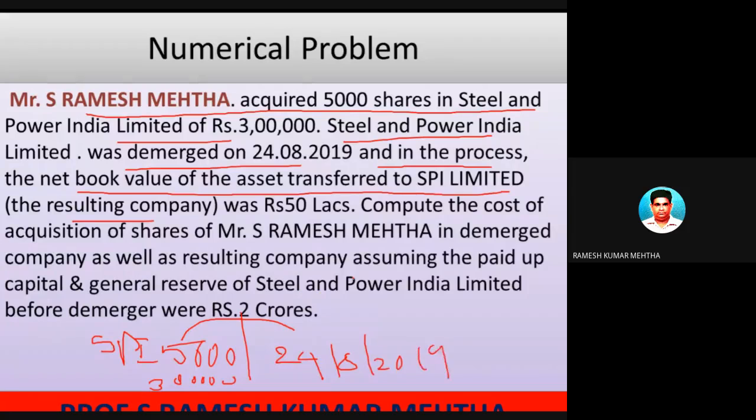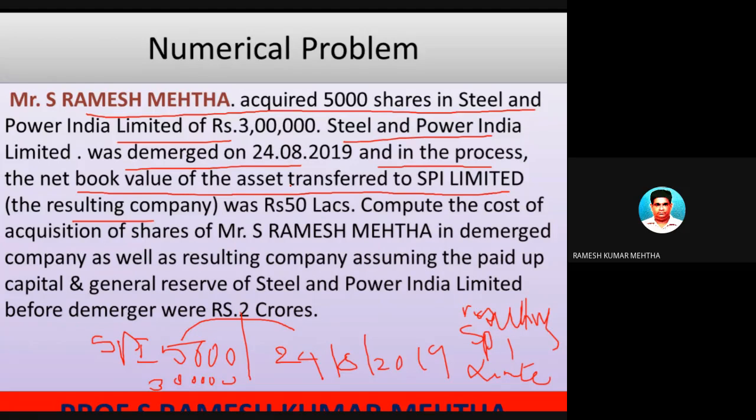And in the process, the net book value of the assets of this company which was demerged went to the hands of SPI Limited, which is the resulting company. SPI Limited is the resulting company. Okay, this is number 2.